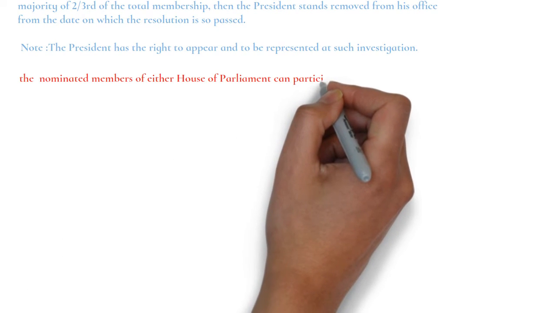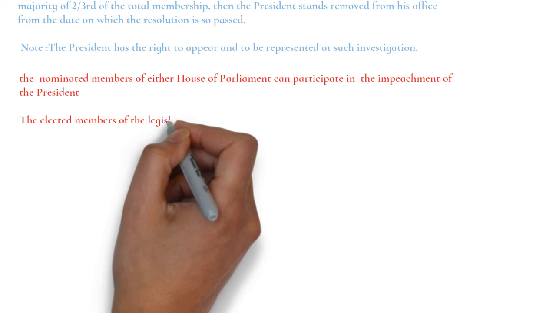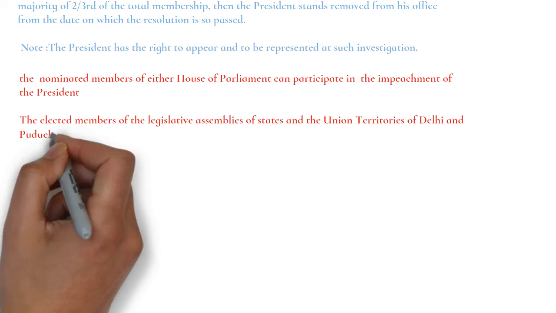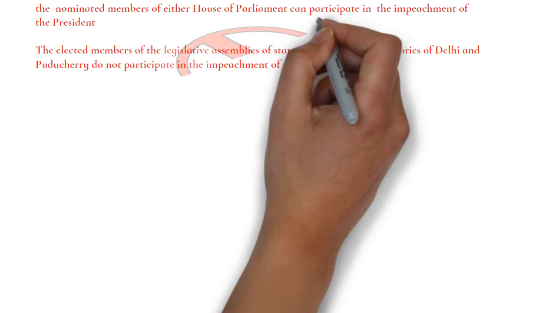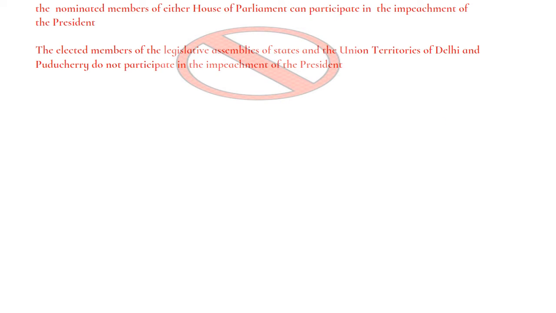Also take this into consideration. Nominated members of either house of parliament can participate in the impeachment process, but elected members of legislative assemblies of the states and Union Territories of Delhi and Puducherry do not participate in the impeachment of the president, though they participate in this election.